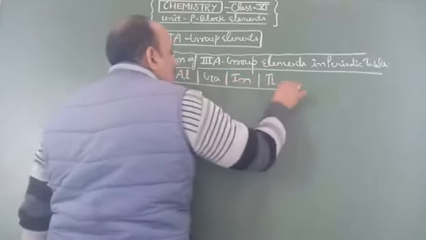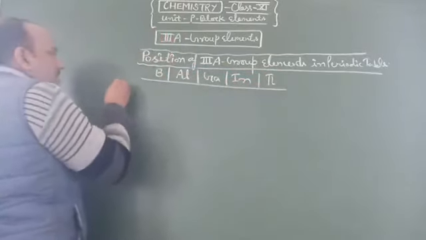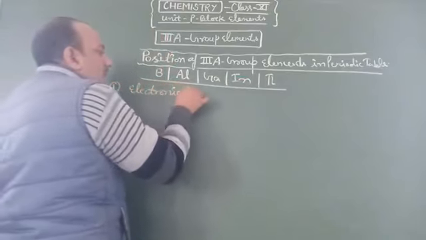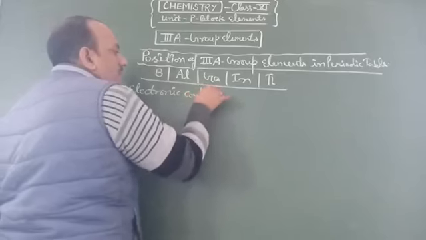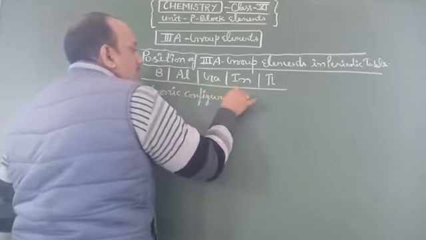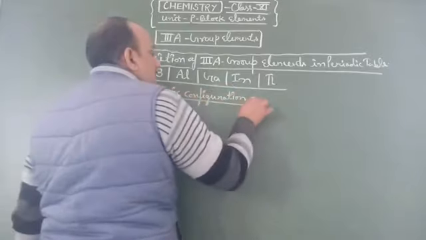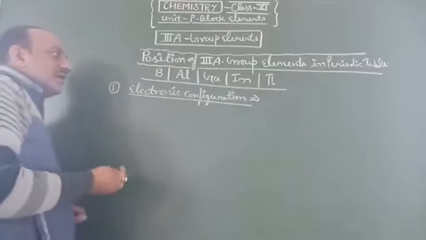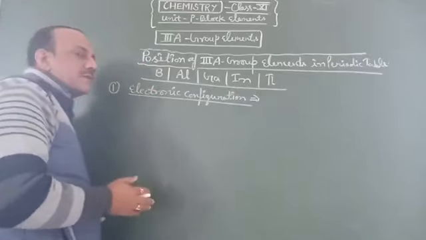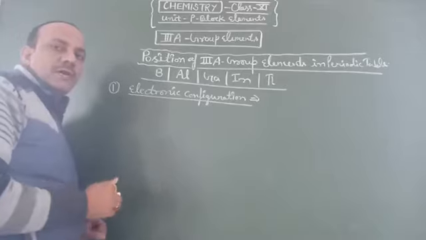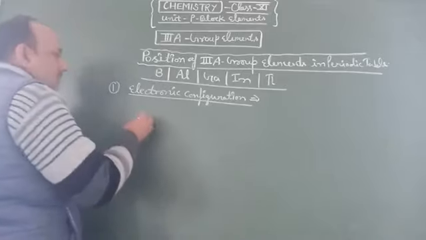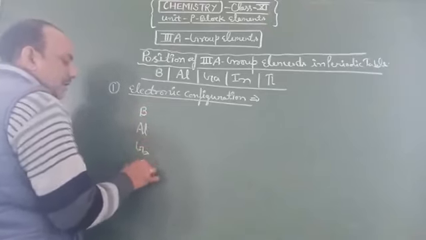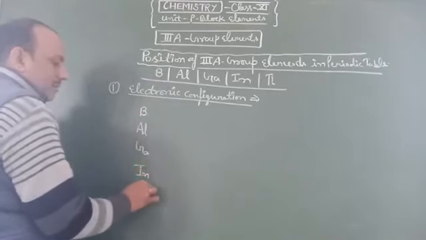So first we take the electronic configuration of these elements. We configure these elements in two ways. First is in their orbitals and another in their cells. So for boron, aluminum, gallium, indium and thallium,